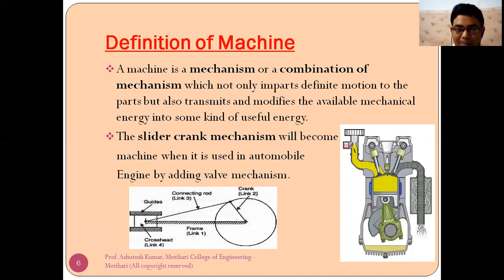By using valve mechanism, then it becomes a machine. Like if you look at a drawing, this is a crank that is called link 2, this frame is link 1, this connecting rod is link 3, and this cross head or you can say piston is link 4. So this is known as a mechanism. Like we have 4 links connecting together and all having a relative motion with each other. That is called a mechanism. Fine.